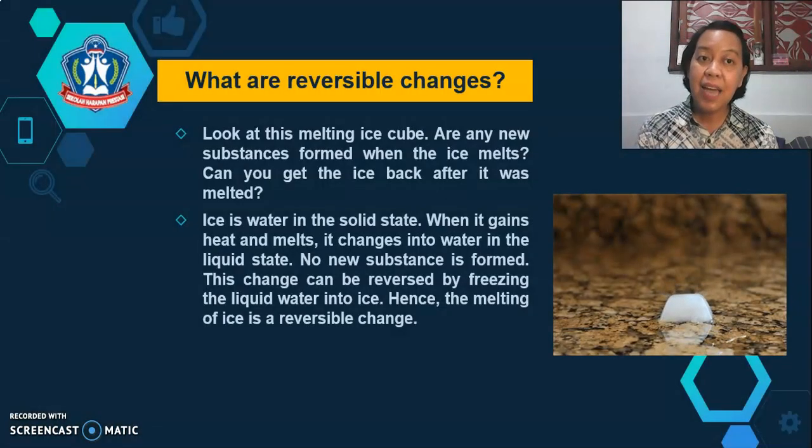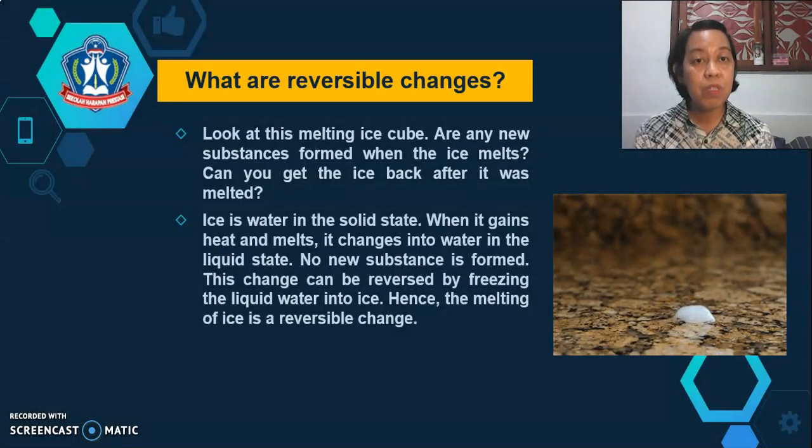Look at this melting ice cube. Are any new substances formed when the ice melts? Can you get the ice back after it was melted? Ice is water in the solid state. When it gains heat and melts, it changes into water in the liquid state. No new substance is formed. This change can be reversed by freezing the liquid water into ice. Hence, the melting of ice is a reversible change.